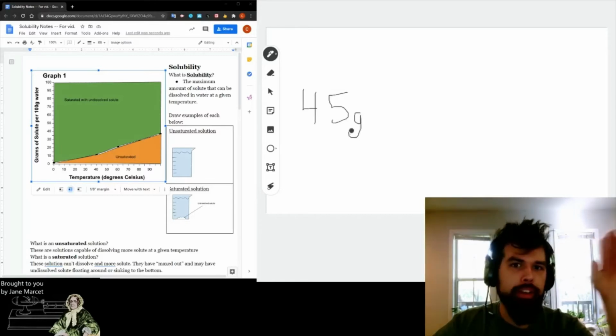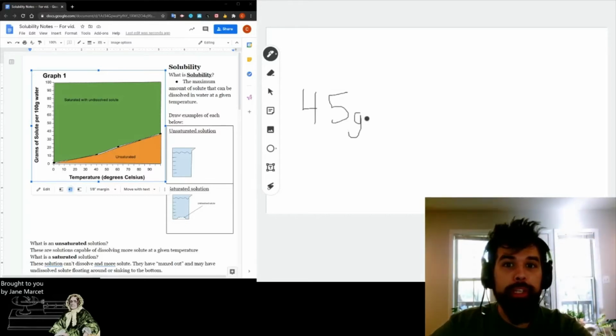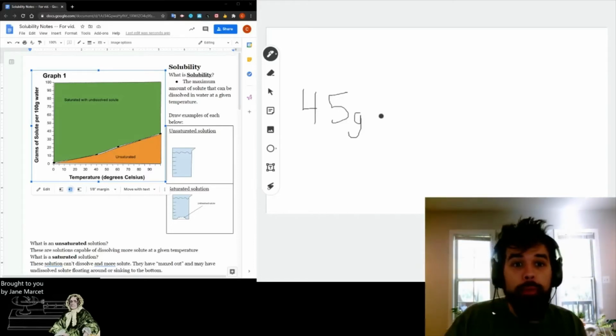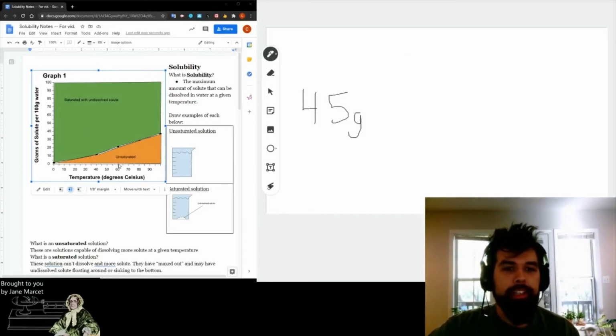grams. And I know that at 60 degrees, we can only dissolve about 20 grams. I know that because I can look at my graph. It's right here. 60 degrees, I just come up, and hey, look at that. It lands at about 20. In fact, if we remember from the table, it's about 20.05.